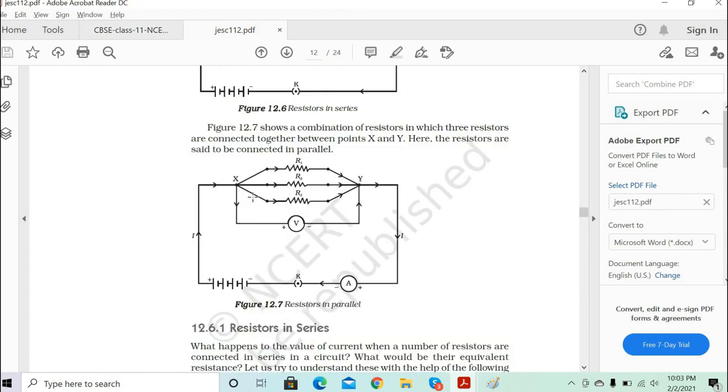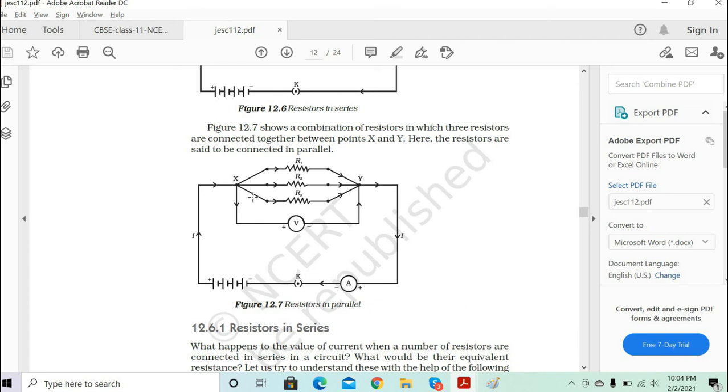Yeah, Shreya, what's the answer you got? So will it be 3 by 10? Yes, so 1 by Rp is equal to 3 by 10. So cross multiply and make Rp the subject. We want to find Rp. Take the reciprocal. Rp by 1 will be equal to 10 by 3. Correct.